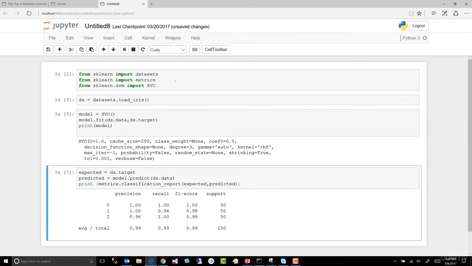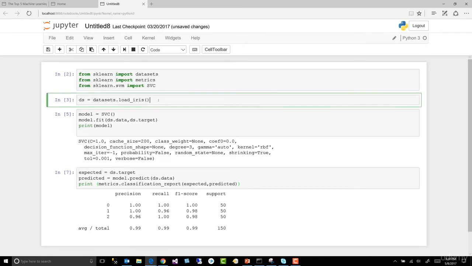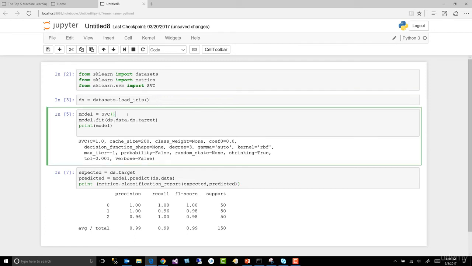That's it. So in this code, we imported some things that we want to use from sklearn. We imported our data set because this is a supervised learning model and we need to point data at it. We've created this thing called a support vectors classifier. We fit it to our data. We've printed out some additional information about the model. We did expected and predicted to compare, and we printed out the metrics of the model.